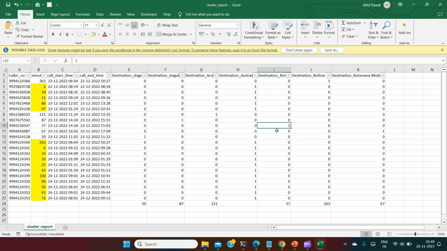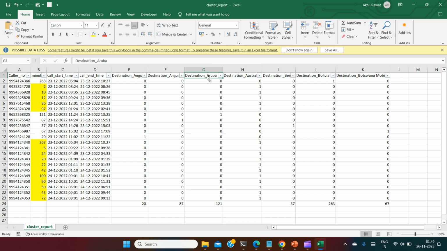Similarly, take this single call of 37 minutes. You can see 37 minutes is not there, but a 42-minute call is there. So whatever data points are similar, they will be placed under one cluster. This one single call to Aruba with 120 minutes of calling, you can see here 100 minutes of calling is there. Similarly, you can see another call like this one, 87 minutes for Anguilla, a single call. It is placed in the same cluster here. Why?